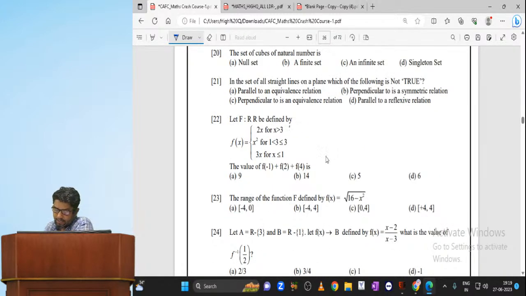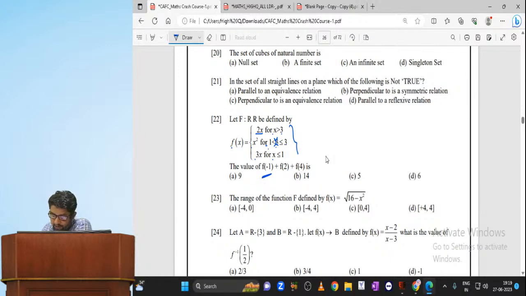Now, see, these are some different types of questions which I would like to explain. f of x is given: 2x for x more than 3, x square for x between 1 and 3, 3x for x less than or equal to 1. Don't leave these types of questions, my dear, which are very simple.